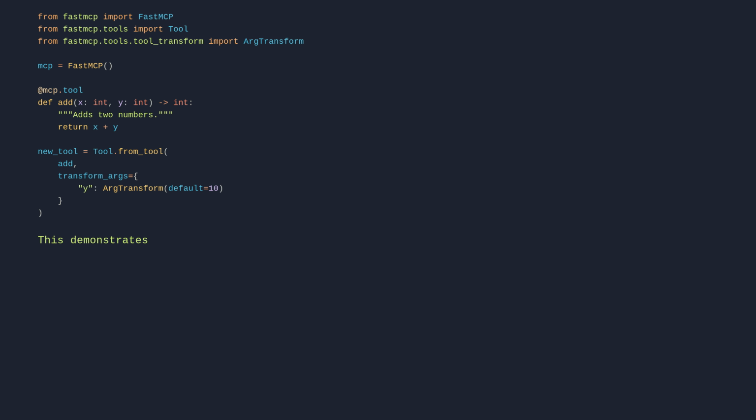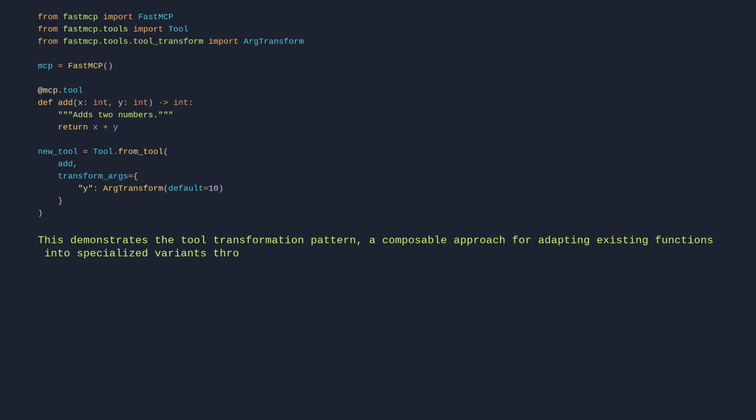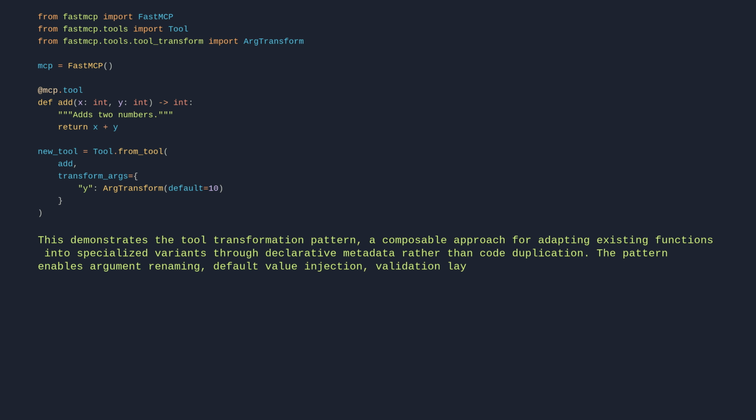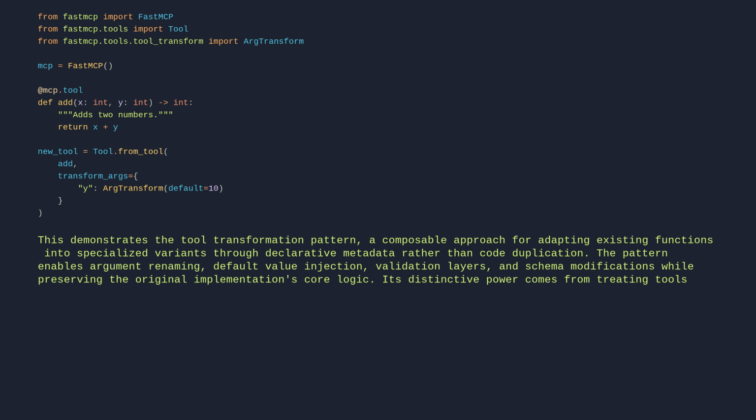This demonstrates the tool transformation pattern, a composable approach for adapting existing functions into specialized variants through declarative metadata rather than code duplication. The pattern enables argument renaming, default value injection, validation layers, and schema modifications while preserving the original implementation's core logic. Its distinctive power comes from treating tools as configurable interfaces that can be transformed for different contexts without altering the underlying business logic.